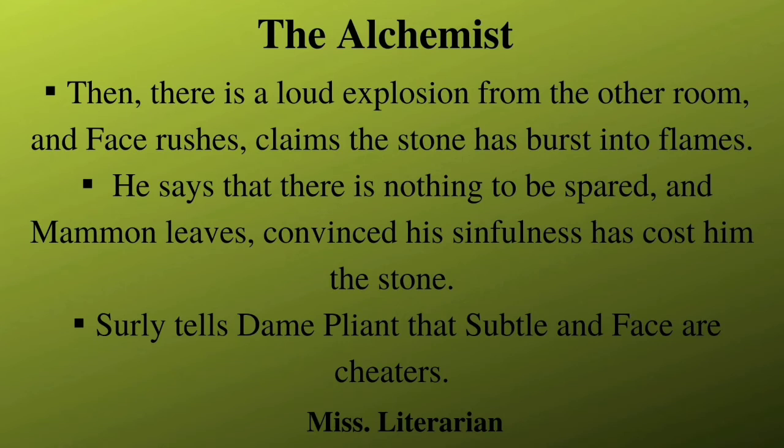Mammon also is convinced that his sinful behavior has caused the Philosopher's Stone to burst. In the meantime, Surly, who has disguised himself as a Spaniard, tells Dame Pliant that Subtle and Face are the cheaters. He tries to tell Kastril as well, but Kastril decides to test out his quarreling skills and chases Surly from his house.